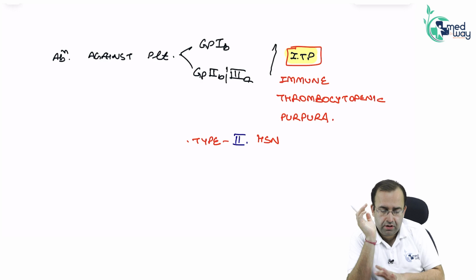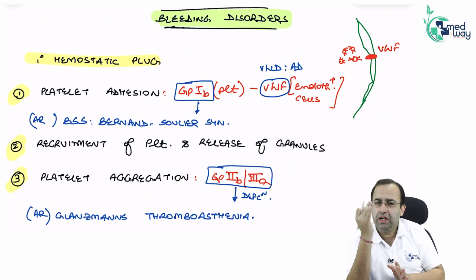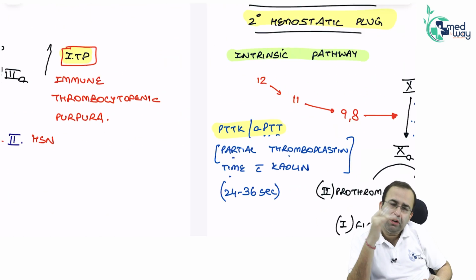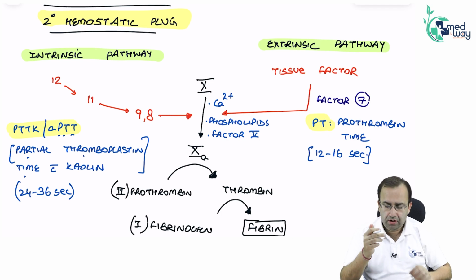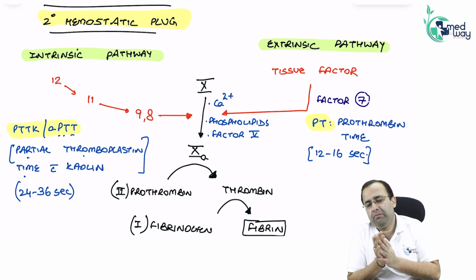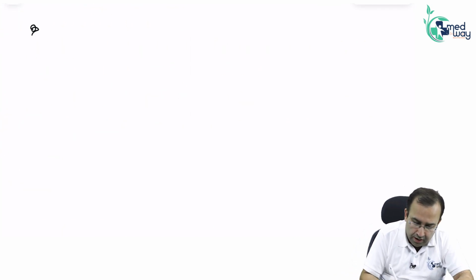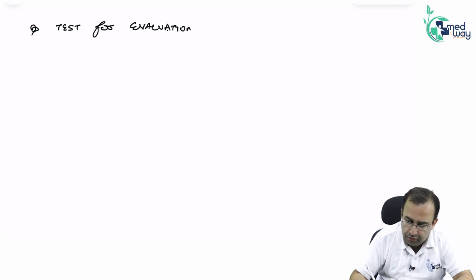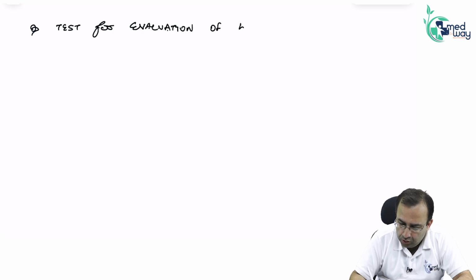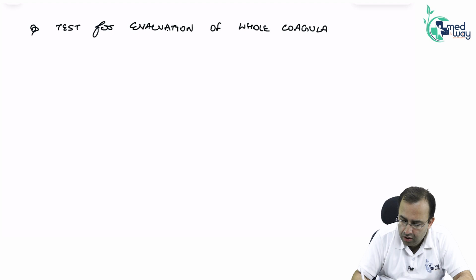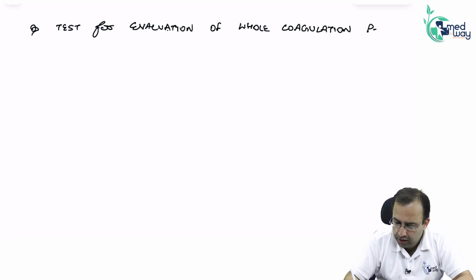So this was the primary hemostatic plug, which had 3 steps, which progresses to secondary hemostatic plug formation, the end point of which is formation of fibrin clot. Recent NEET-PG PYQ, a straightforward question. Test for evaluation of whole coagulation profile. This was the exact question, with exact options.